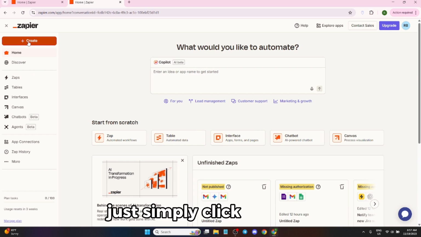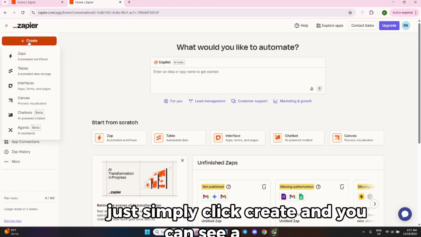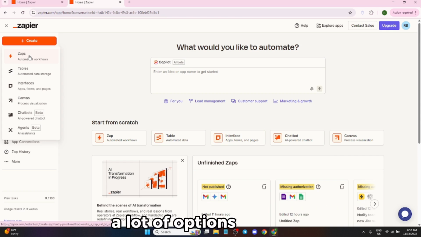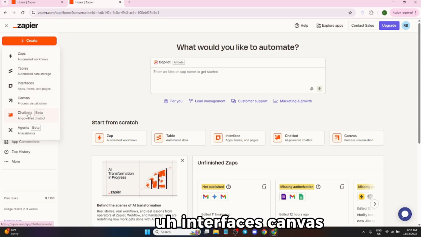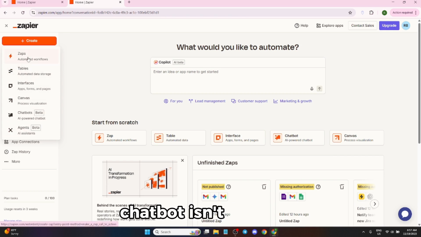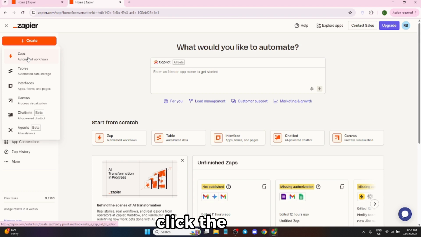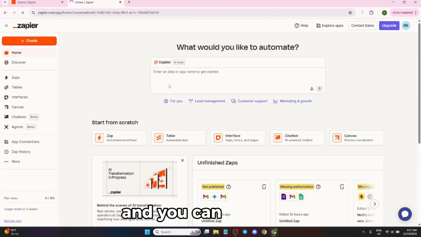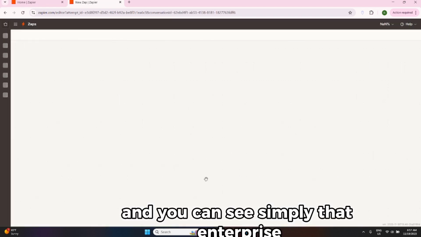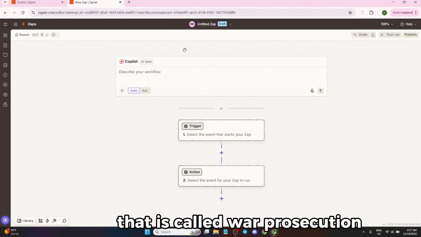Just click create and you can see a lot of options like zaps, tables, interface, canvas, chatbot, and agent. Every option serves a different purpose. We can click the zap section and you can see the interface called the workflow section.